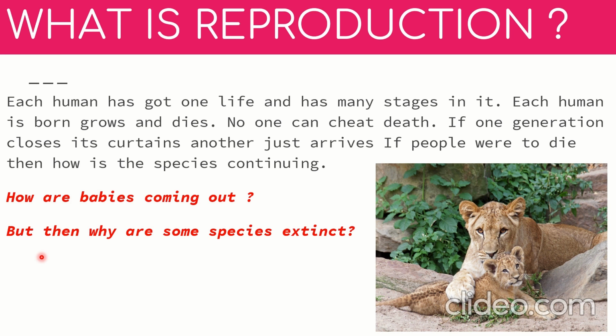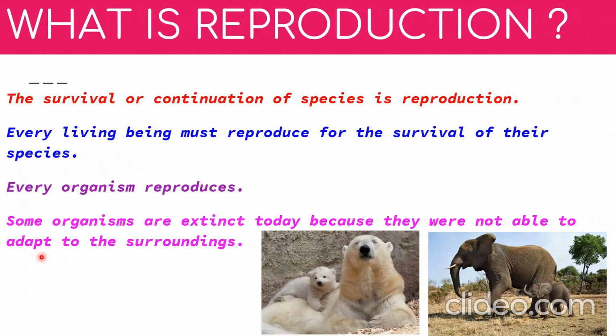And secondly, why have some species gone extinct? Why are they extinct? And why are some species alive and some species extinct? That is another question. So, to answer these questions, let us know what reproduction is. Reproduction is the survival or continuation of species. So, the process in which we continue a species is called reproduction. Now, reproduction is done through many ways. Basically, reproduction is nothing but you make a copy of your own kind.